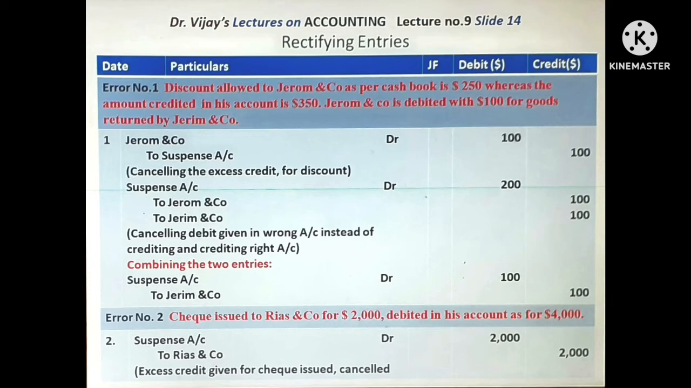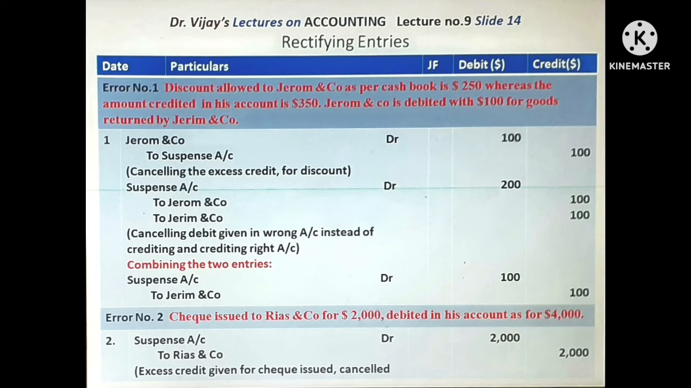Slide number 14 gives rectifying entries for errors 1 and 2. Error number 1. Discount allowed to Jerome and Company as per cash book is $250, whereas the amount credited in his account is $350. The extra credit given for $100 should be cancelled. Entry is Jerome and Company debtor to suspense account $100, cancelling the excess credit for discount.